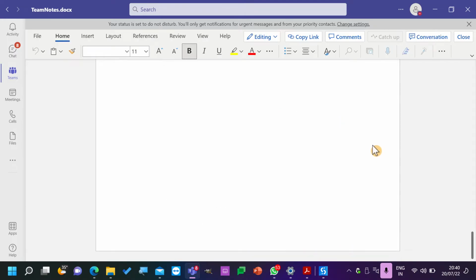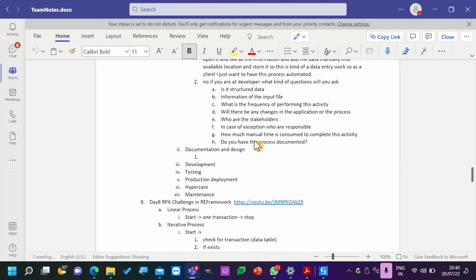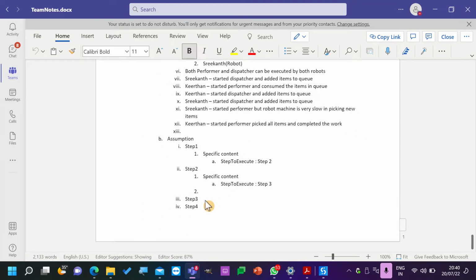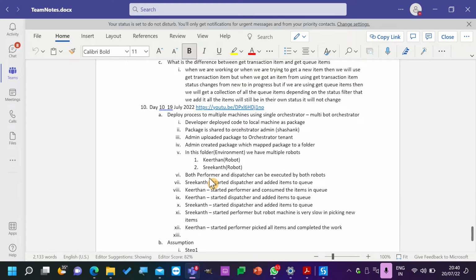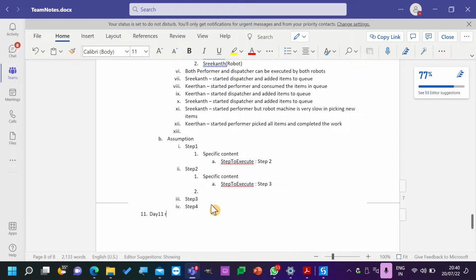So I have a process, and the process is our RPA challenge itself. But in our RPA challenge, whatever steps that we need to do, we'll just add all the details. Day 11. So today is day 11. Day 11 and ReFramework.